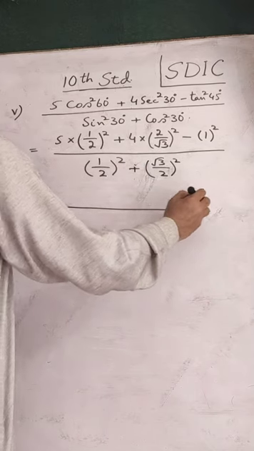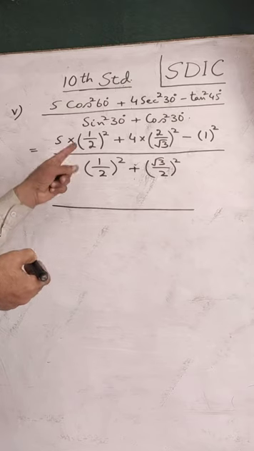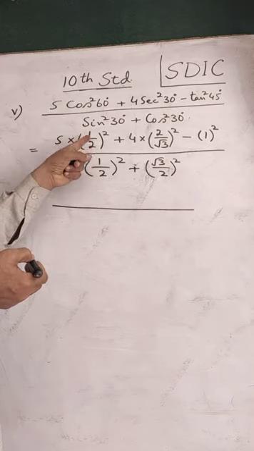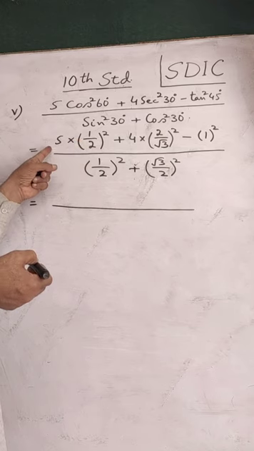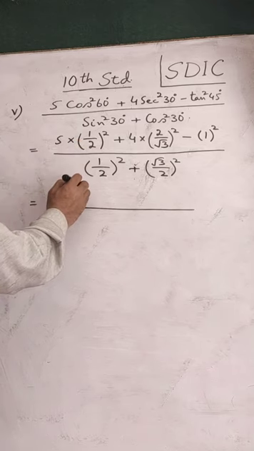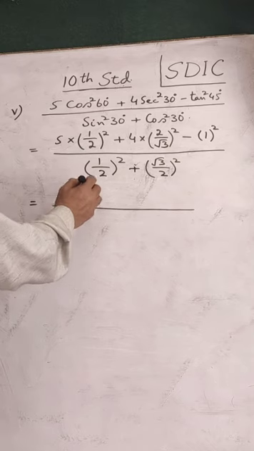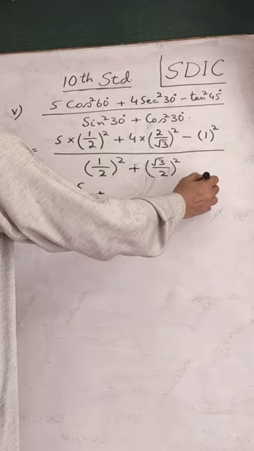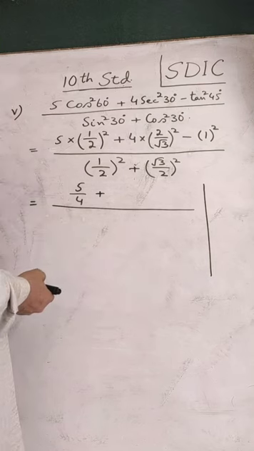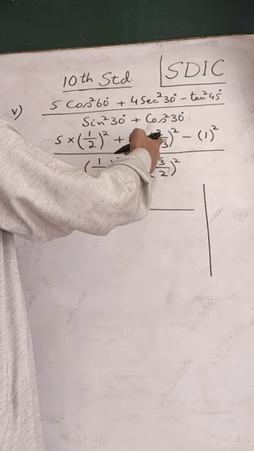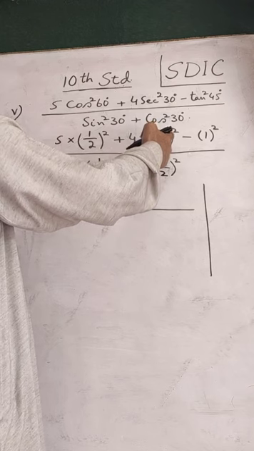Having used the values, now simplifying. Square of 1 by 2 will become 1 by 4, and that is then multiplied by 5 also. The product will be then 5 by 4 plus. You can make the rough column and try there. Second term is 4 multiplied by 2 by root 3 whole square.